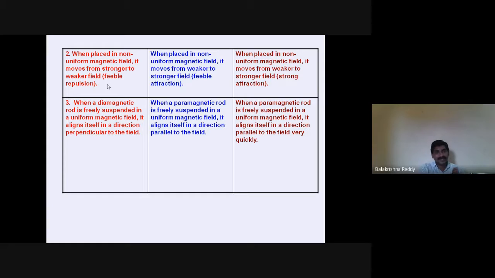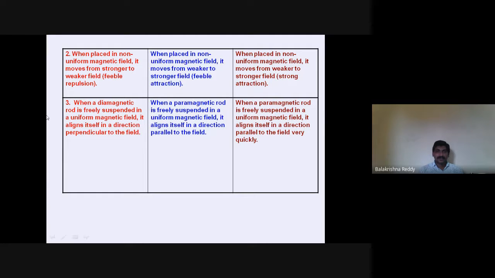Whereas when a paramagnetic material is placed, it tries to move from weaker to stronger direction, it tries to align. Obviously, ferromagnetic material itself is a magnetic material, so it always moves from weaker to stronger, very fast.